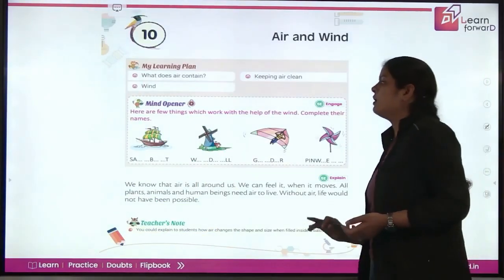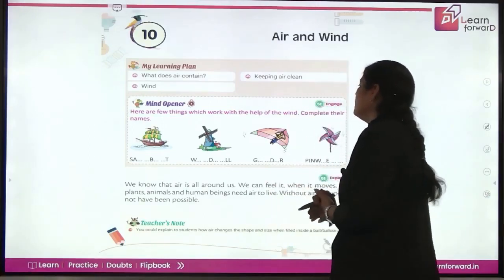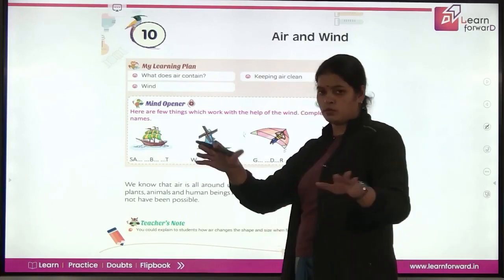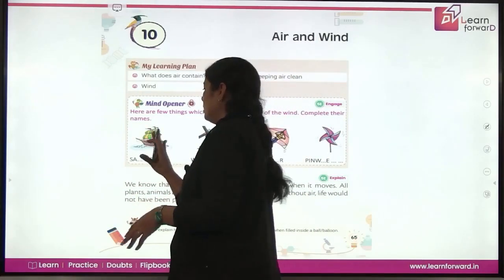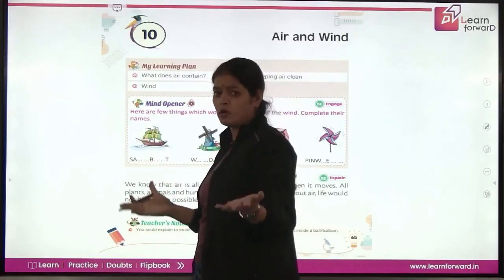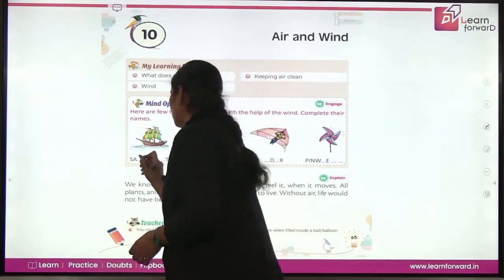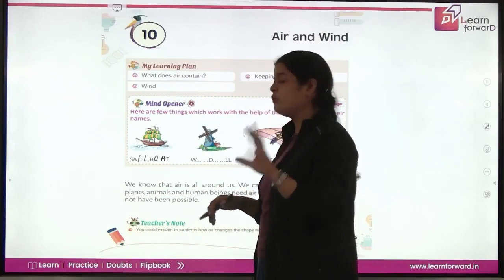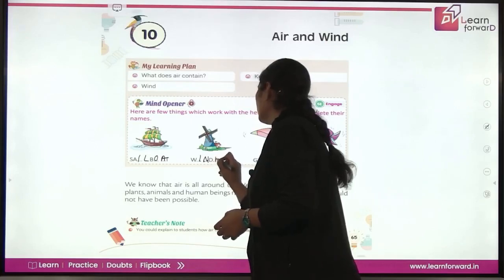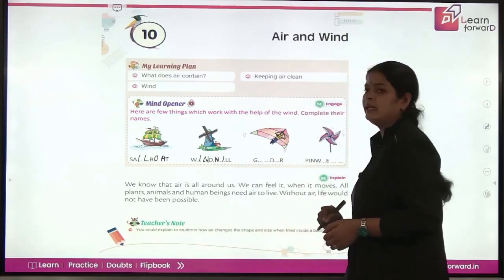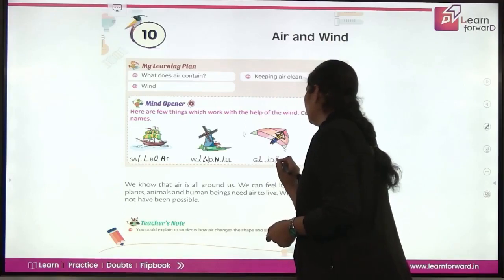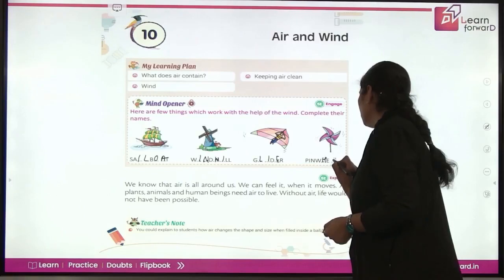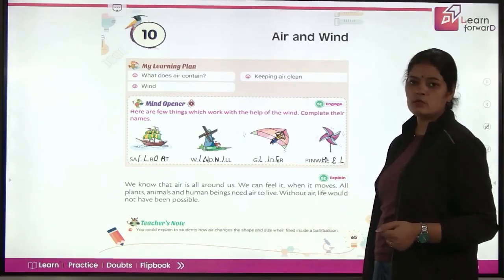So now here are a few things which work with the help of wind. Complete their names. So first one, this is a sailboat. A boat that has big cloths that help it to sail. So this is a sailboat. This is a windmill. It is a windmill. This is a glider. It is a glider. And this is a pinwheel. Pinwheel. So these are the names of these objects.